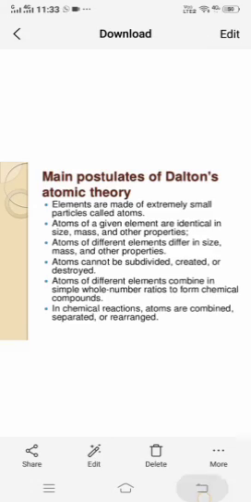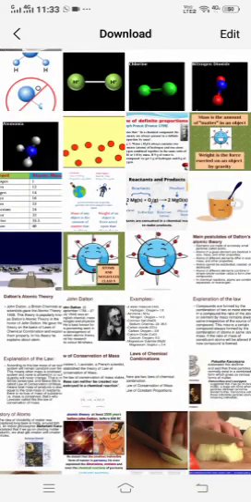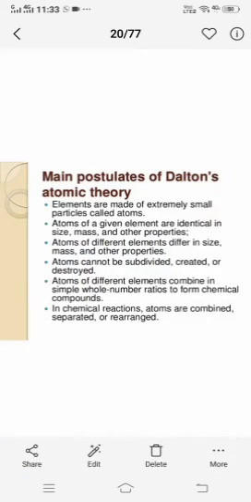Obviously, yes. Let's see how. Look at this. Hydrogen atom and hydrogen atom. I took one hydrogen atom, then another hydrogen atom. Obviously the size will be the same, the shape will be the same, the properties will be the same. So he is saying the same thing. Look at this theory: atoms of a given element are identical in size, mass, and other properties. This will be the same.